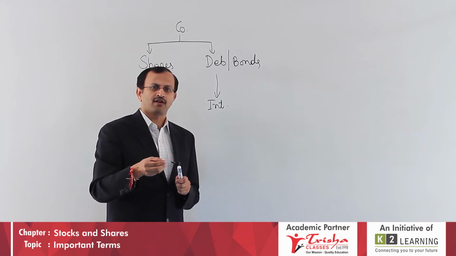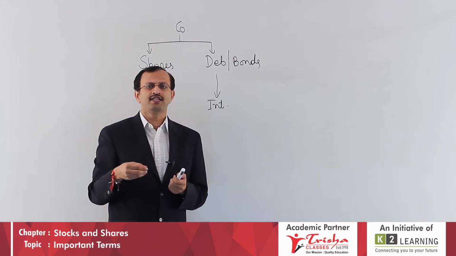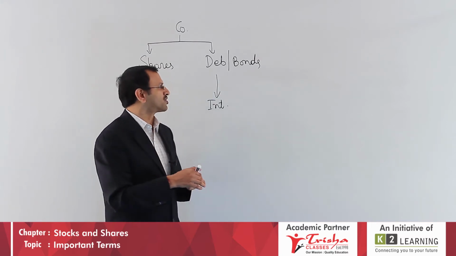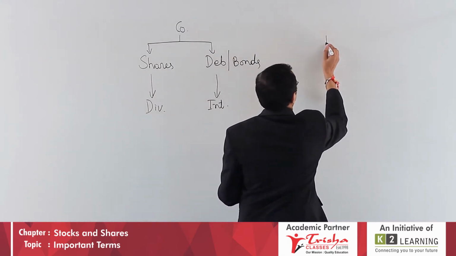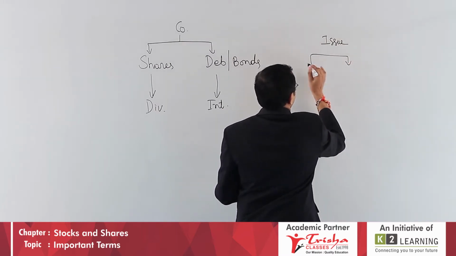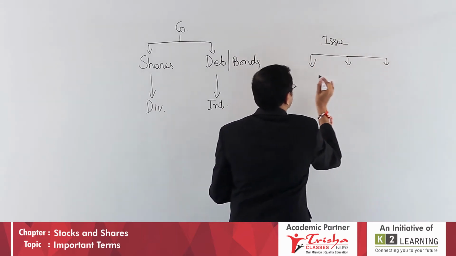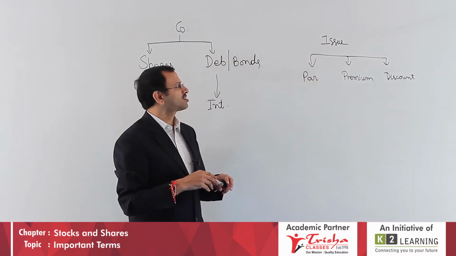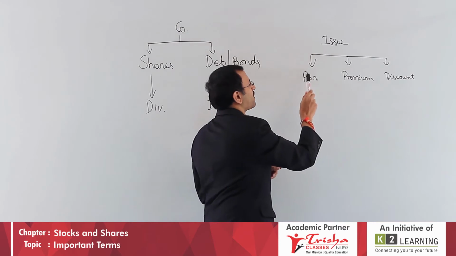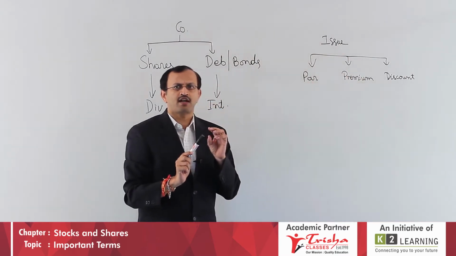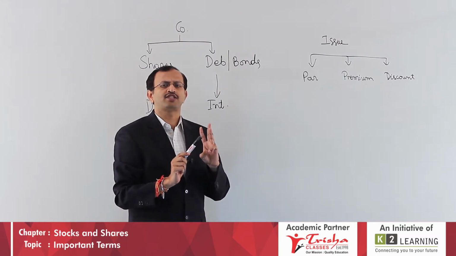Next, what we need to know in this topic is securities, whether shares or debentures, and how they can be issued. Issue of securities can happen in three ways, as you are learning in company accounts: shares can be issued at par, at premium or at discount. What do you mean by shares issued at par?